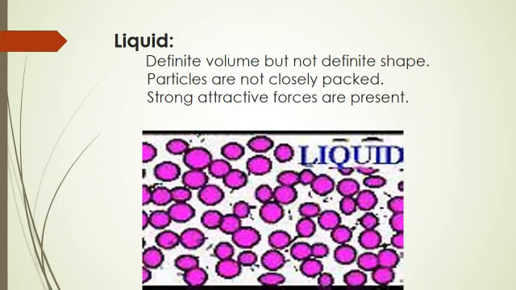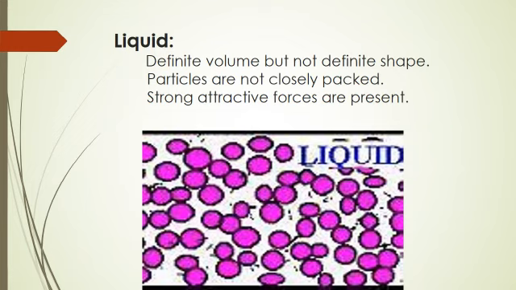Liquid. Students, in a liquid, the particles are not arranged in a regular pattern. They are not as closely packed as those in solids. The particles vibrate but do not have fixed positions. They move around one another. A liquid can flow and take the shape of any container in which it is filled.